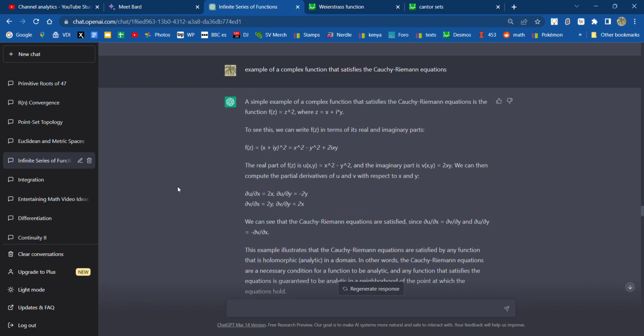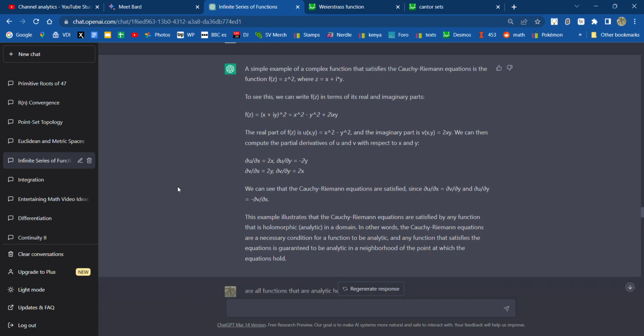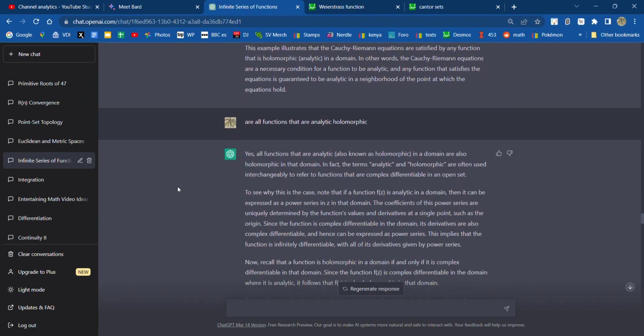Example of a complex function that satisfies the Cauchy-Riemann equations. I was probably reading something in Rudin when I wrote this. I did these questions several weeks ago. z squared, z is equal to x plus iy. And it goes into holomorphic, which is analytic. I haven't studied this yet, so yeah, glad to have this question for the future.